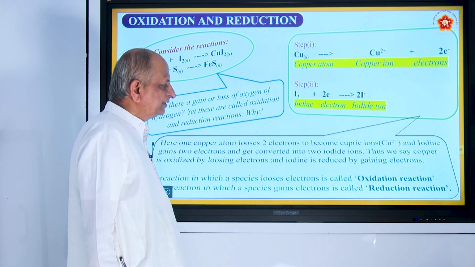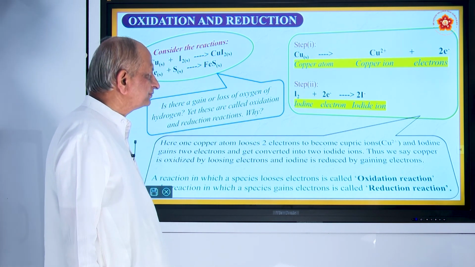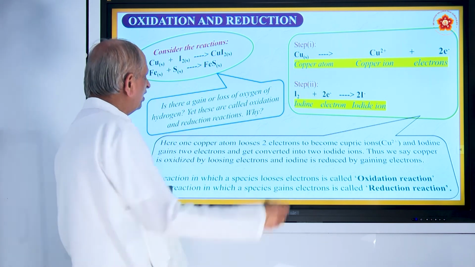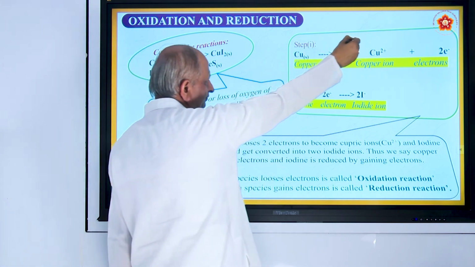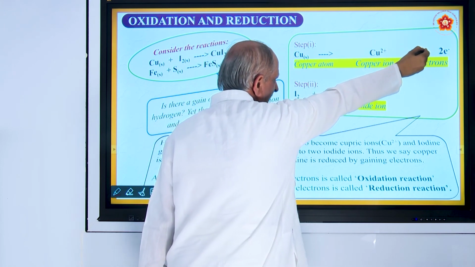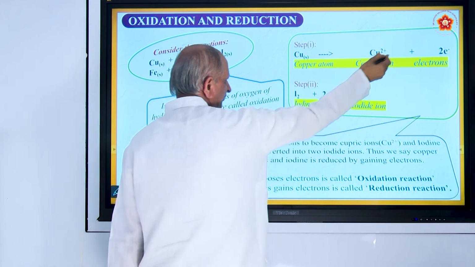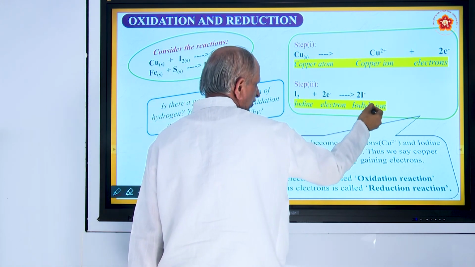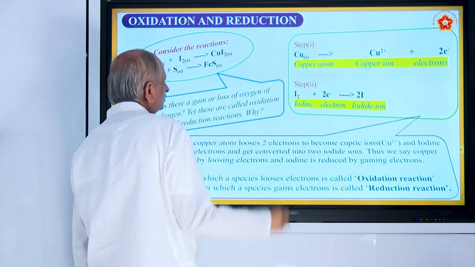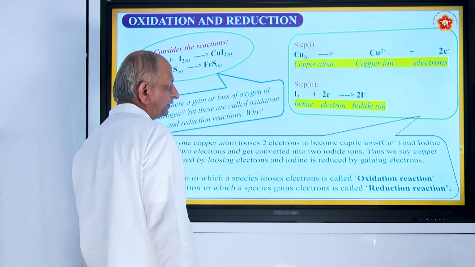Because it tells about the ions. See, a copper atom becomes a copper ion plus electrons. So, iodine takes this electron and becomes iodide. So, that is how this copper iodide is formed.